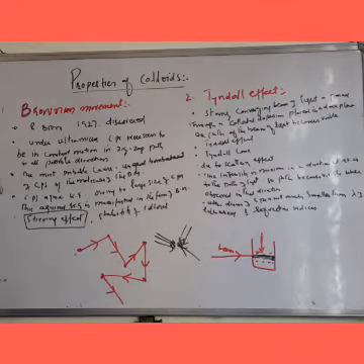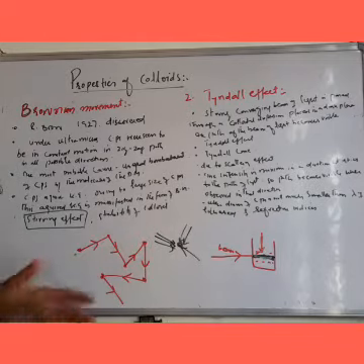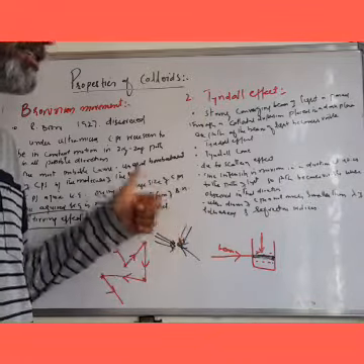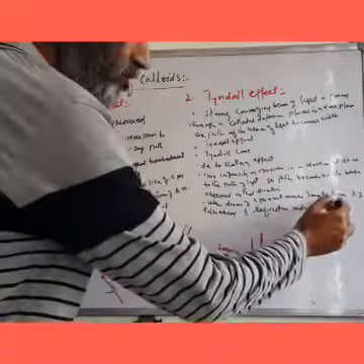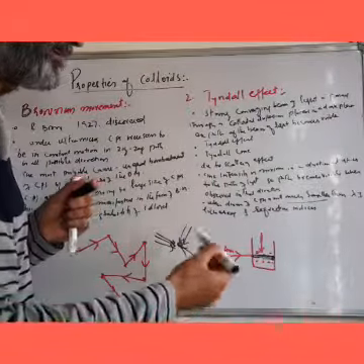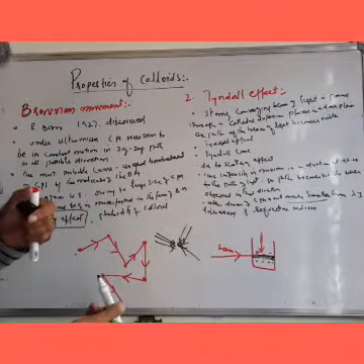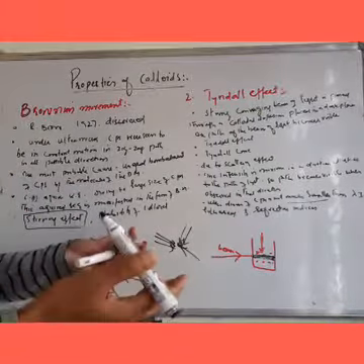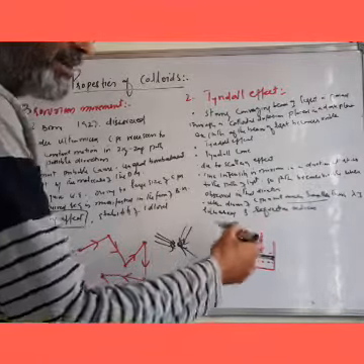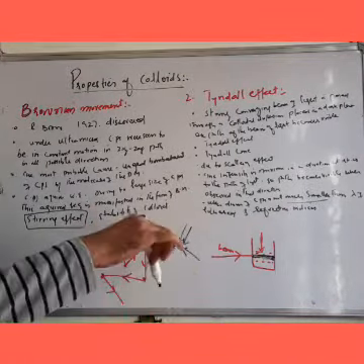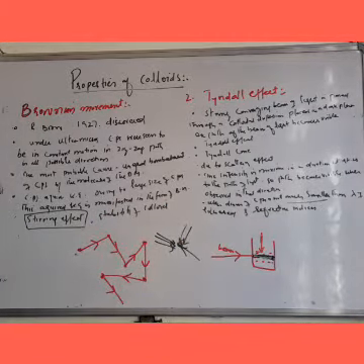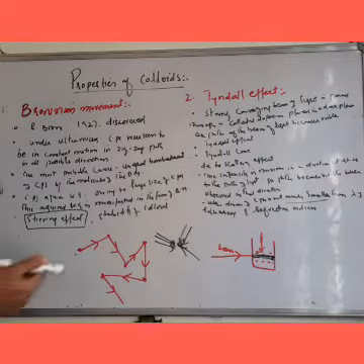एक और condition है, this Tyndall effect is observed only when the diameter of the colloidal particle is not much smaller than the wavelength of the light used, and there must be a great difference between the refractive indices of dispersed phase and dispersion medium. तब हम इस Tyndall effect को observe कर सकते हैं.